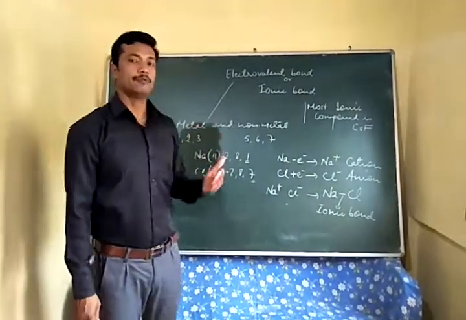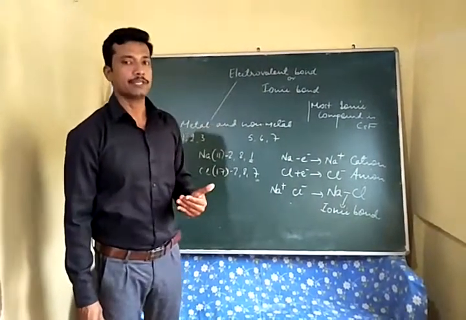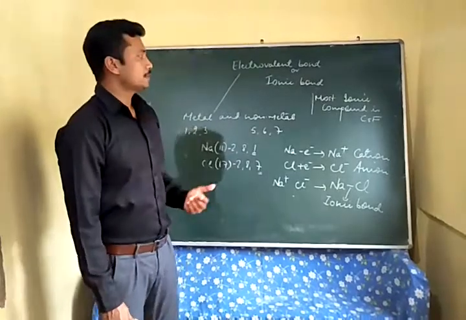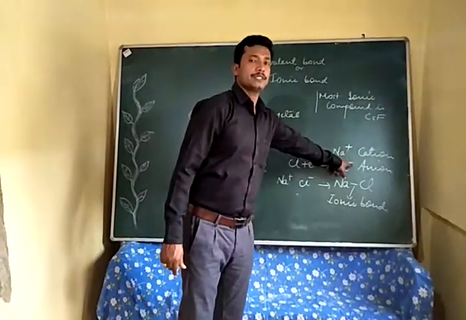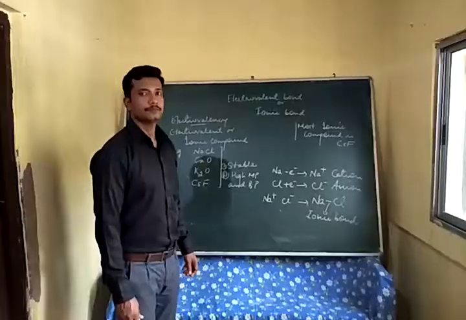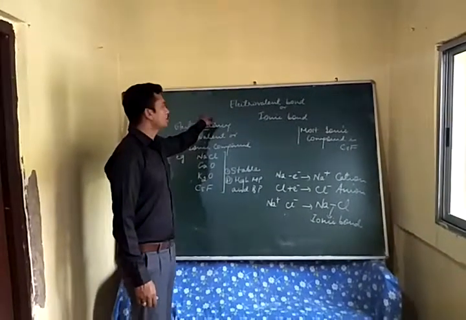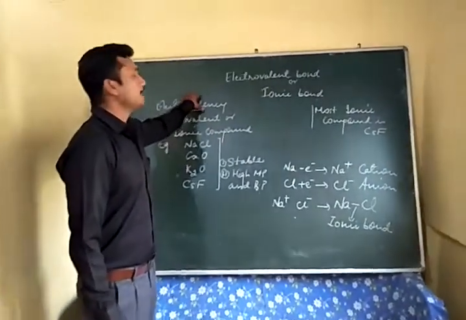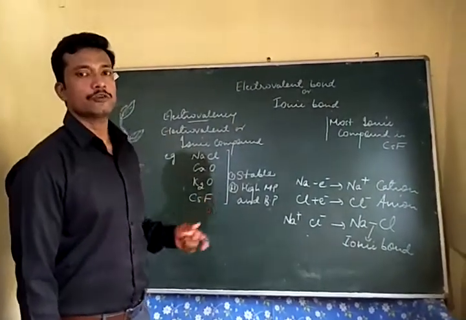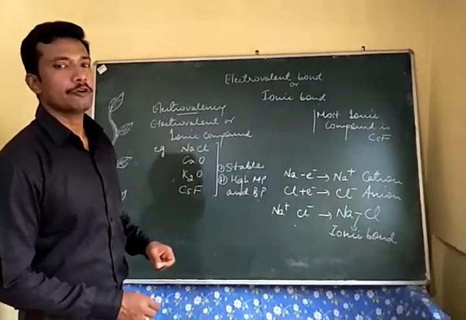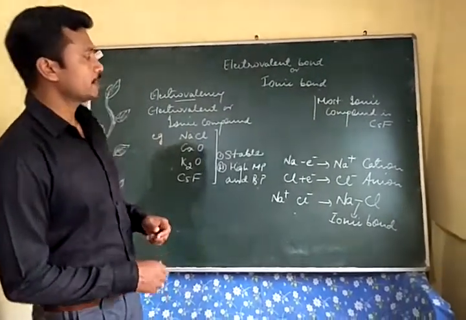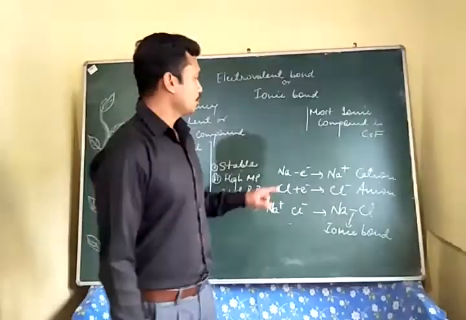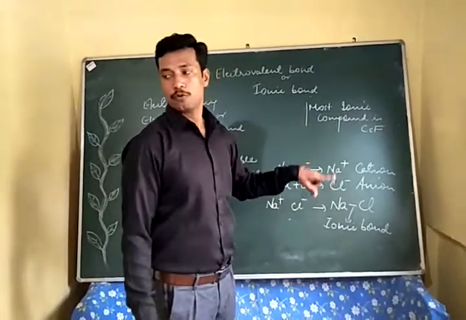So you should know that ionic bond is formed always between the positive and the negative charge. This is also called electrovalent bond, which is due to the positive and negative charges on the respective atoms. So here we have two terms, electrovalency and electrovalent compounds. Electrovalency is the number of electrons lost or gained during the formation of an electrovalent compound. For example, sodium can lose 1 electron, so its electrovalency is 1. Chlorine can gain 1 electron, so its electrovalency is 1.